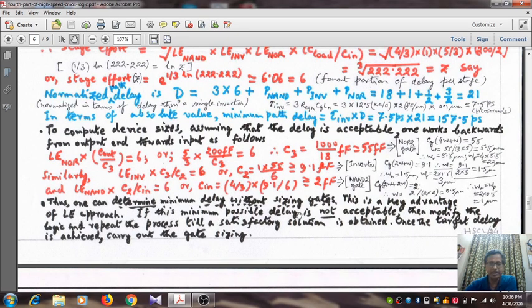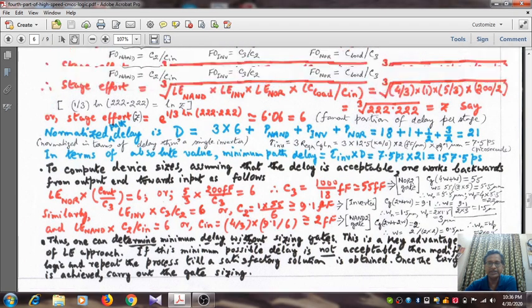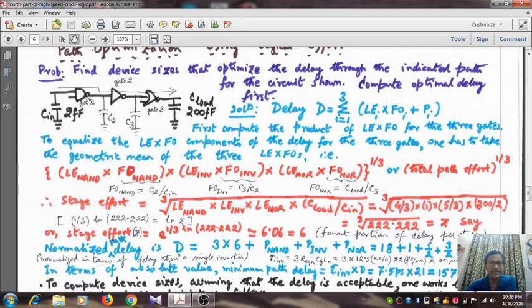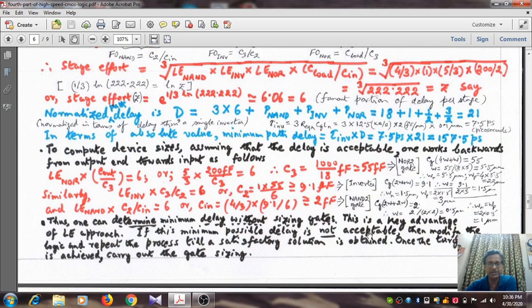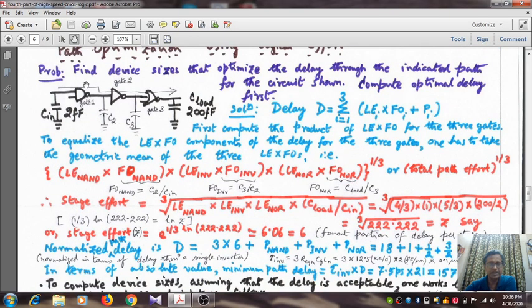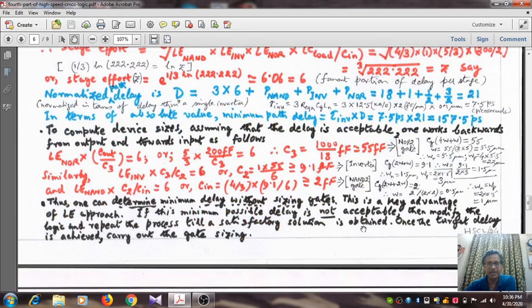Now if this minimum possible delay is not acceptable, that means you have got 157.5, you want to see some alternative implementation, say placing the inverter here followed by NAND followed by NOR, whatever. You want to change the logic, this logical gate configuration. For an alternative configuration, instead of a 2 input NAND gate, you can have, let us say, a 3 input NOR gate, 2 input NOR, whatever. So some alternative configurations are always possible for any function.